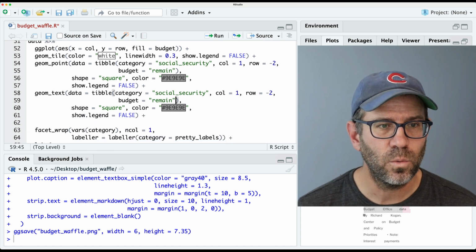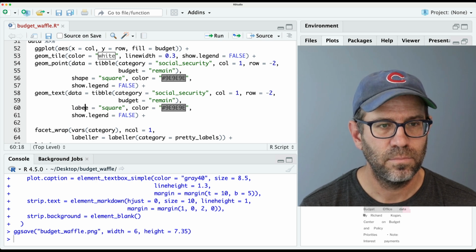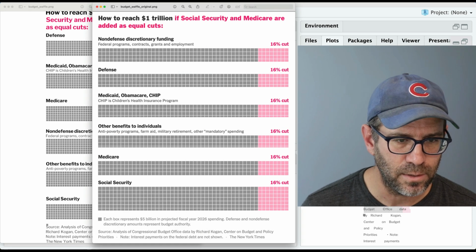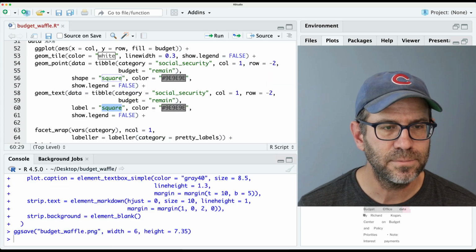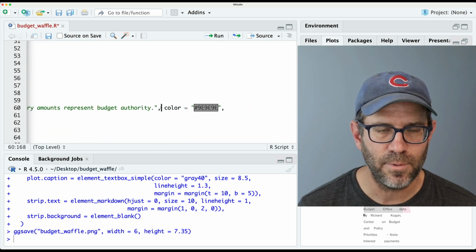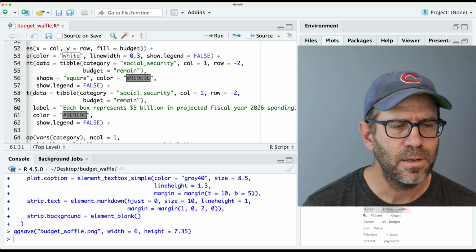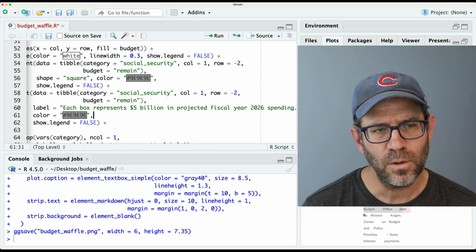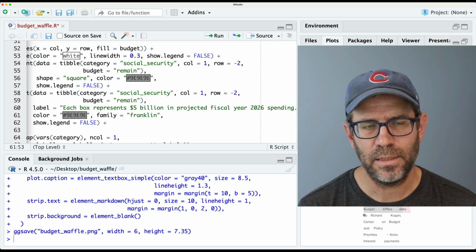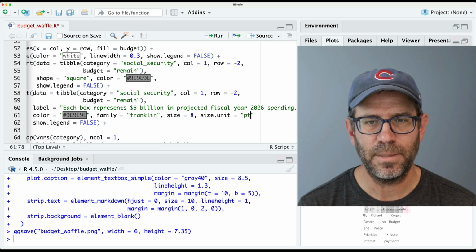And so here, what we're going to want then is label equals, and then we're going to want this, right? And so we'll go ahead and grab this, and copy that, paste that in. Again, that's really long. Make sure we've got a comma. Let's put the color back here, get everything to line up. And the other thing we're going to want is family to be Franklin. And then let's go ahead and do size equals 8, and then size.unit equals PT.